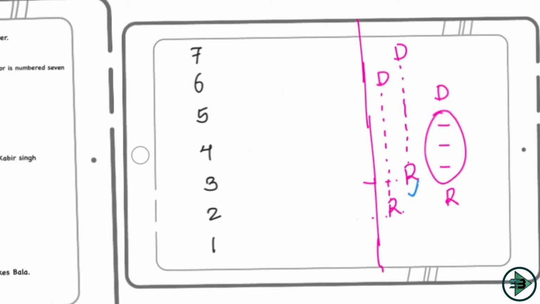As the first condition turned out to be wrong, I'll go with the next condition, which says Rahul is on floor number 3. So Rahul is here, and if Rahul is here, Dhoni has to be on floor number 7. Now let's see how the rest of the conditions fit into this.